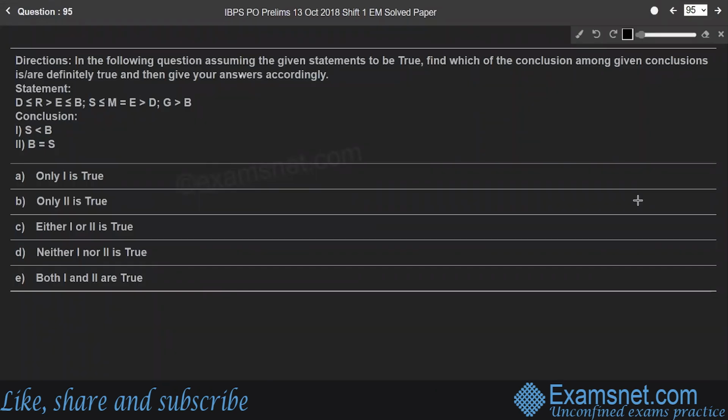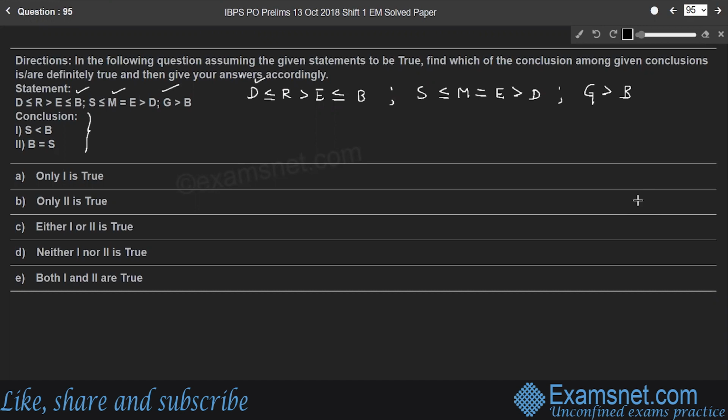Question 95. Based on the same 3 statements, 1, 2 and 3 statements, here are 2 conclusions. So we have to find which conclusion is true or which one is false, or whether both are true or both are false, right? So let me consider the statement where D is less than or equal to R and R greater than E and E less than or equal to B. And one more statement, S is less than or equal to M is equal to E is strictly greater than D. And the next part, G is greater than B, right?